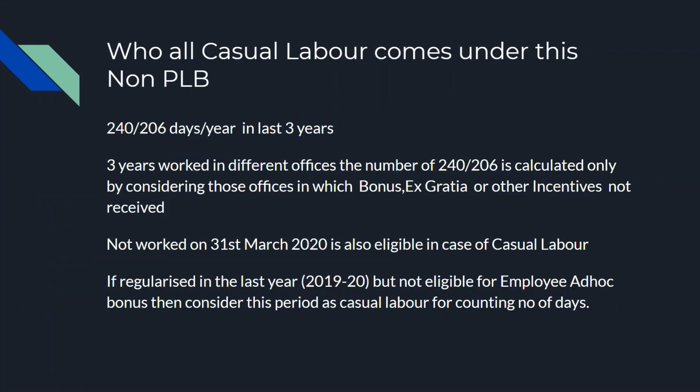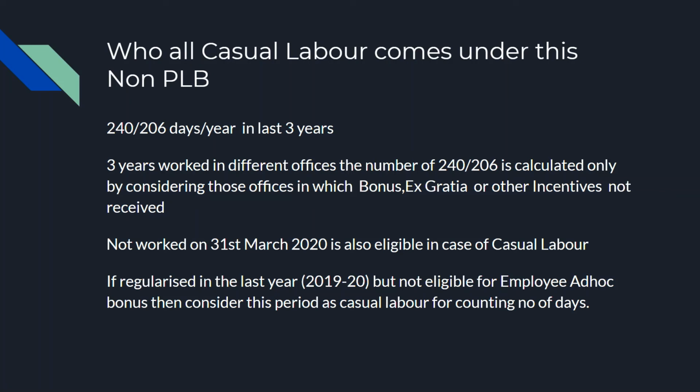Next, which casual labor comes under this scheme? Okay, we discussed the employees previously. Now we'll discuss labor. Okay, 240 or 260 days in a year in the last 3 years, as I already mentioned. Here, casual labor is working in different offices during the last 3 years. Then is he eligible or not? Yes, he is eligible.